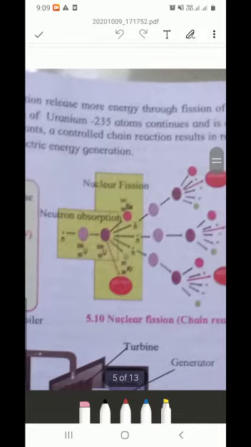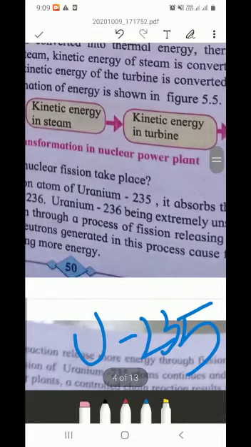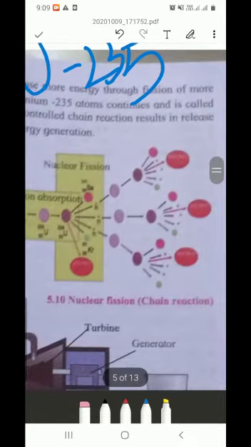Here neutron absorption, uranium atom, uranium 235. Okay, here you can see uranium 235. This uranium 235 absorbs this neutron, and what happens, this uranium 235 converts into isotope uranium 236.